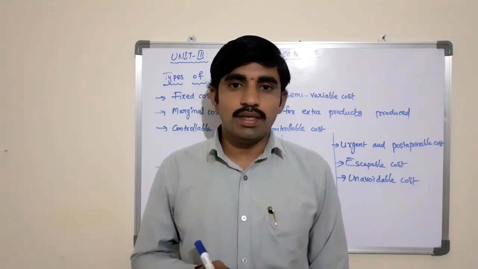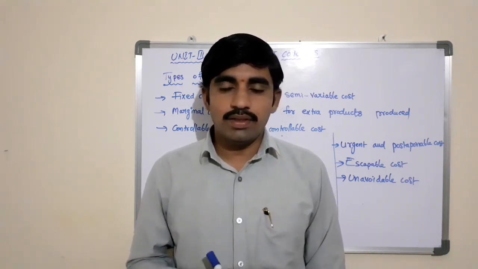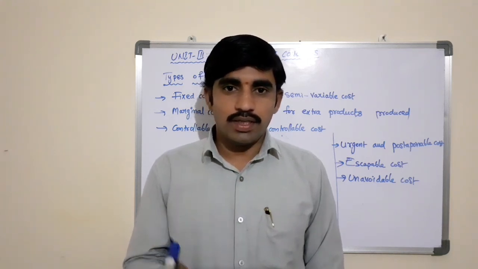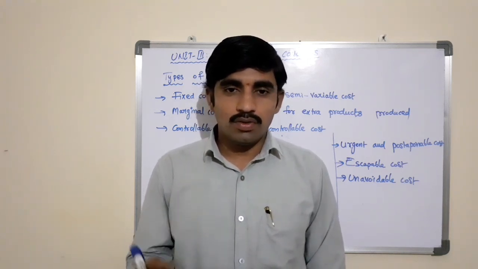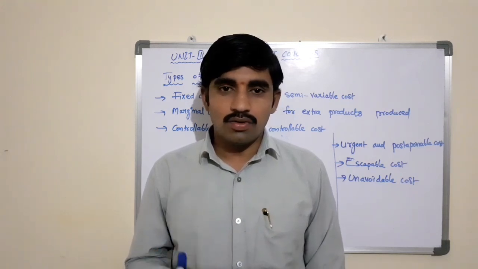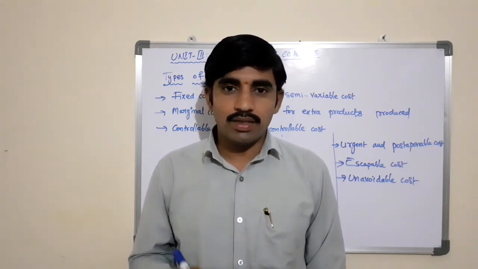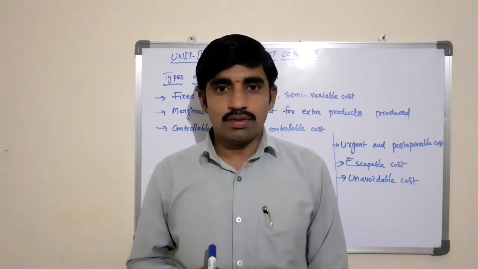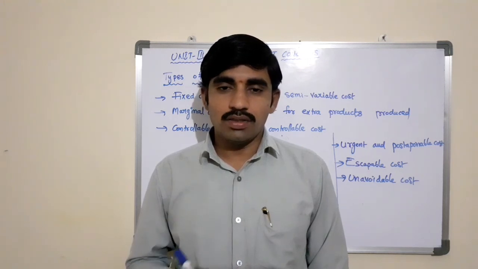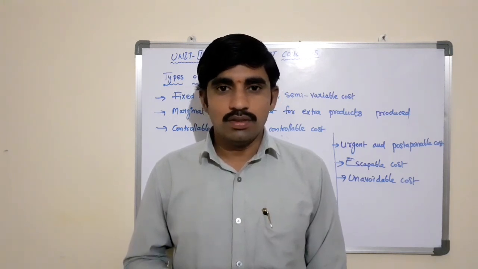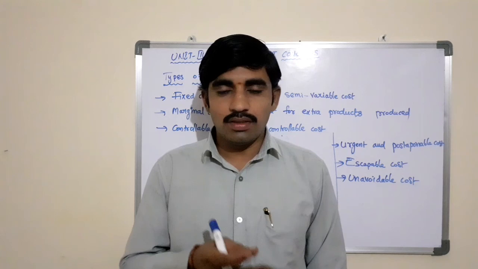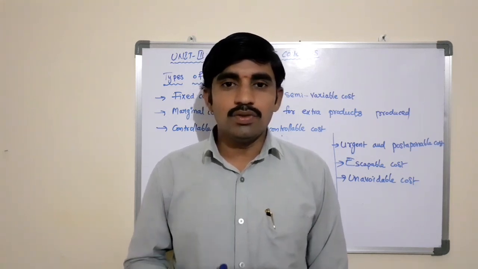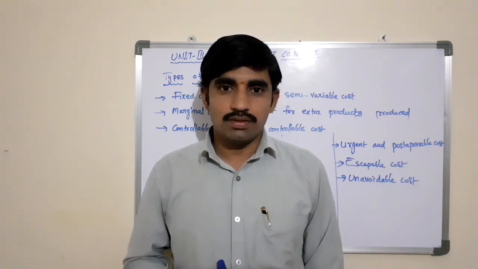So the question may be like: what is cost? Explain various types of cost. That is fixed cost, variable cost, semi-variable cost, total cost, marginal cost, controllable cost, uncontrollable cost, avoidable cost, urgent cost, escapable cost, opportunity cost, sunk cost, historical cost, past cost, future cost. So based on the nature and the size of the organization, the business will need to incur different types of cost.